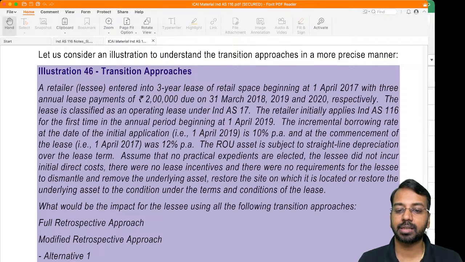The ROU asset is subject to straight line depreciation over the lease term. Assume that no practical expedients are elected, the lessee did not incur initial direct costs and there were no lease incentives.